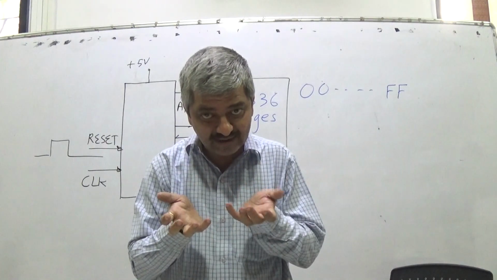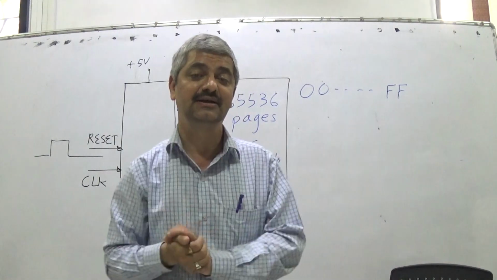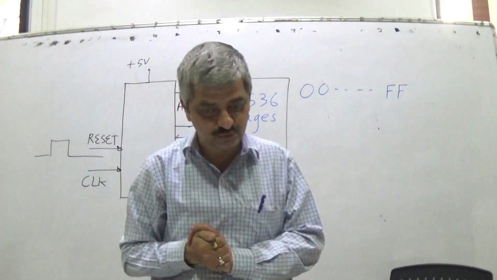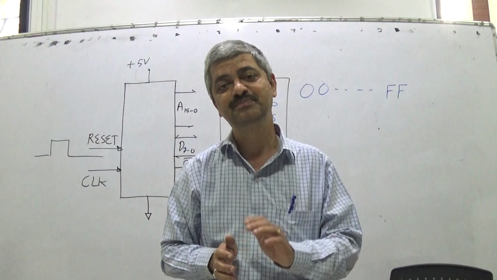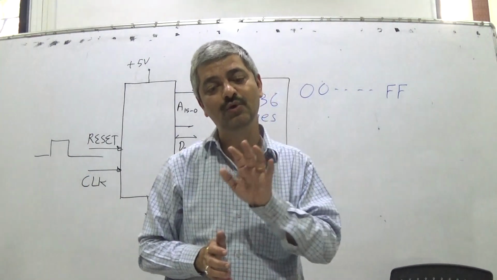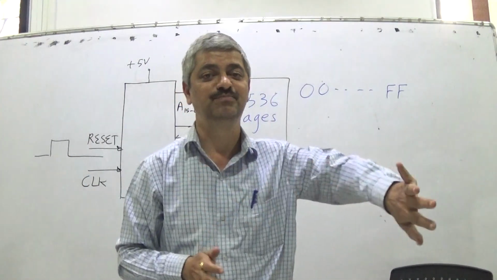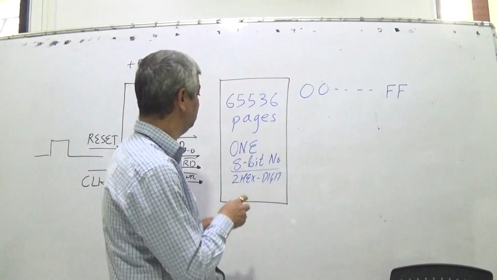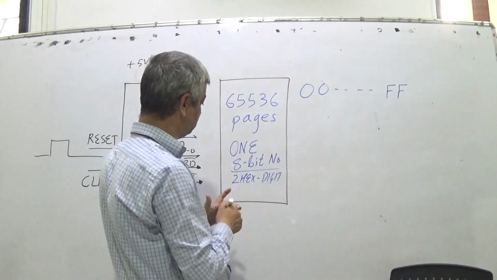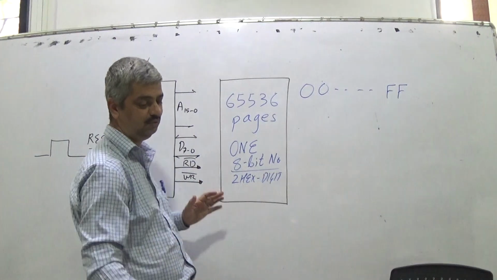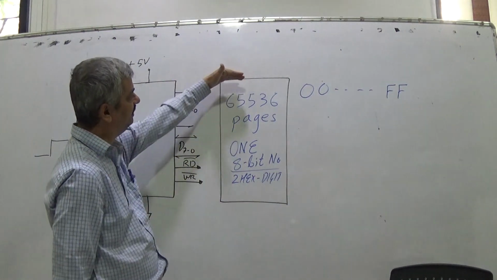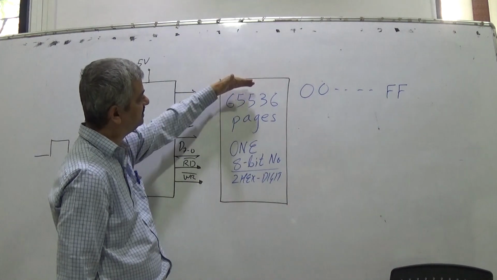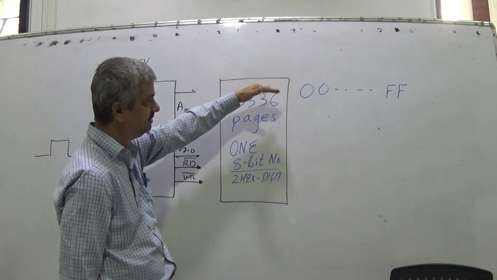Now, what is a microcontroller? For that purpose we need to have some external ports, some memory locations. The memory contains 65,536 locations.